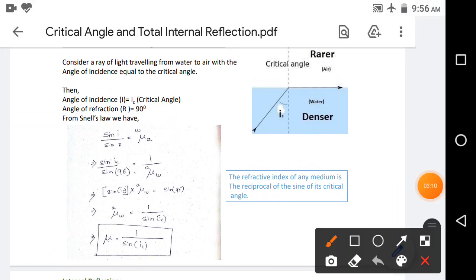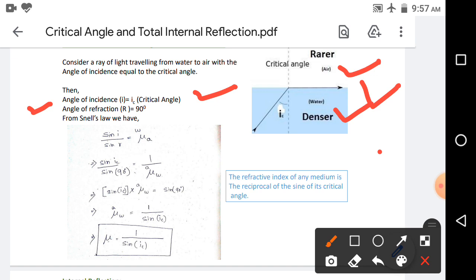So this is the diagram, the ray of light going from a denser medium to a rarer medium, and we have considered water as the denser medium and air as the rarer medium. From the diagram, the angle of incidence is i_c, the critical angle, and the angle of refraction r equals 90 degrees.